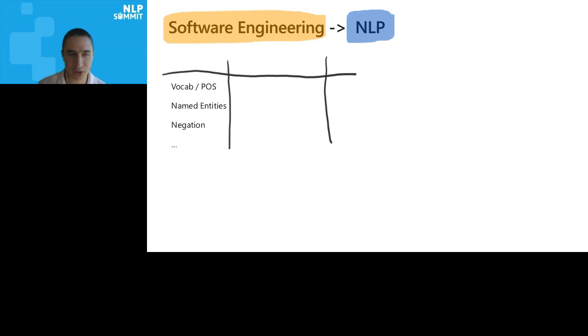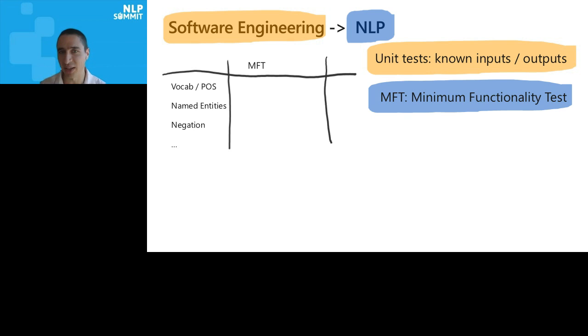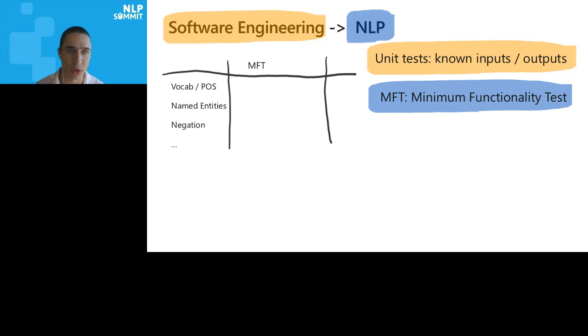So in software engineering, the most common type of tests that you learn anywhere is unit tests, where you know given certain inputs, what's the expected output? And you use those to test whether software is working. And here we translated that into what we're calling a minimum functionality test. And we call it that because we want to make sure that we're writing not only hard tests, but also easy tests, tests that test the minimum functionality required to understand a certain capability. So for example, let's say we're doing sentiment analysis and we want to test the vocabulary of our model. How would we write a minimum functionality test?